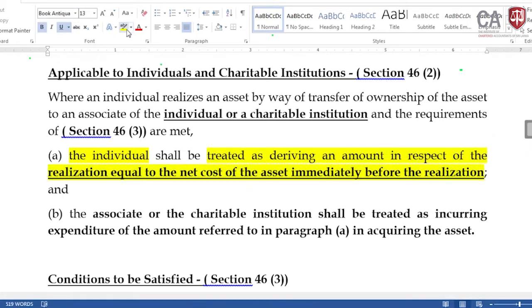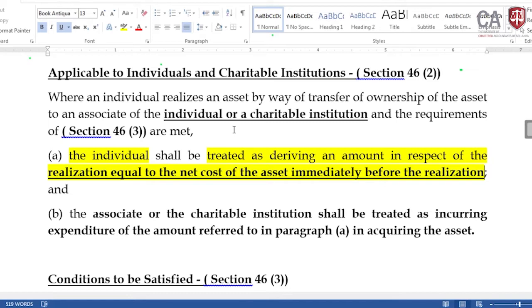But this is applicable only if the transaction is done between associated persons and the property is situated in Sri Lanka, and this is applicable for land and building. Therefore, for the shares, this provision we cannot apply.